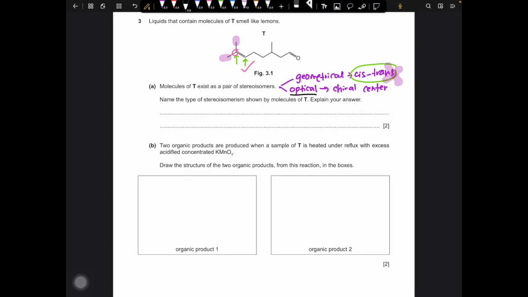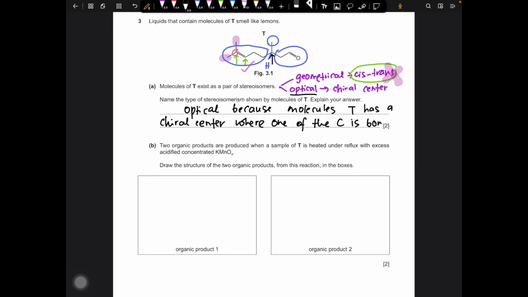And for optical isomerism, this is where the carbon is connected to four different groups of atoms. If we see this particular carbon, on the left hand side we have this long alkyl group, and on the right side we have a different type of alkyl group. At the top we have CH3, and at the bottom we have hydrogen. So it means that this carbon is a chiral center. Since they have a chiral center, it means that it contains optical isomerism.